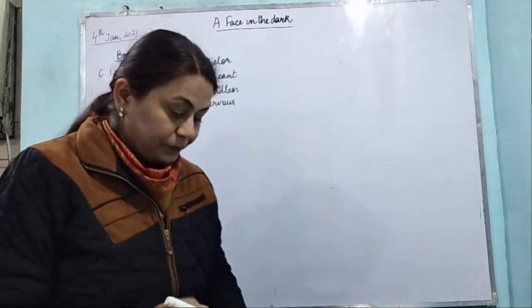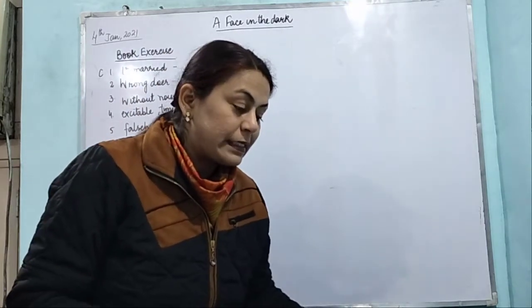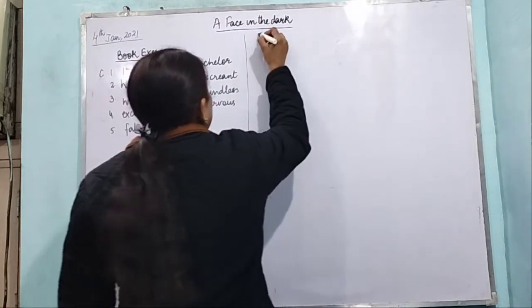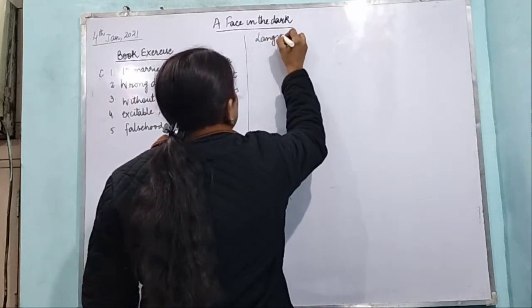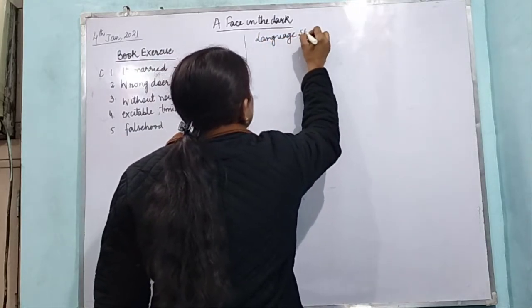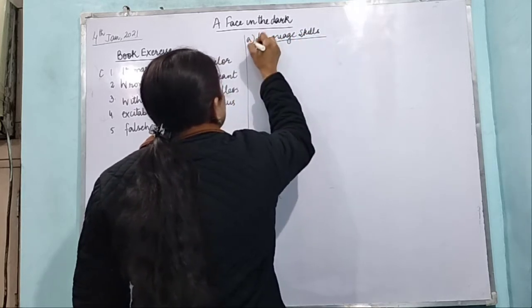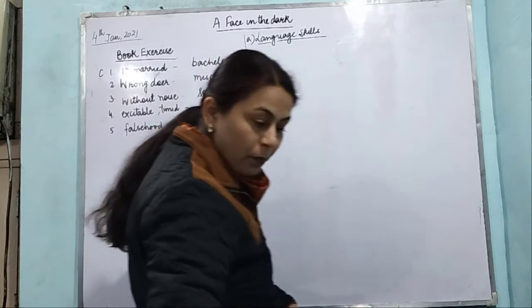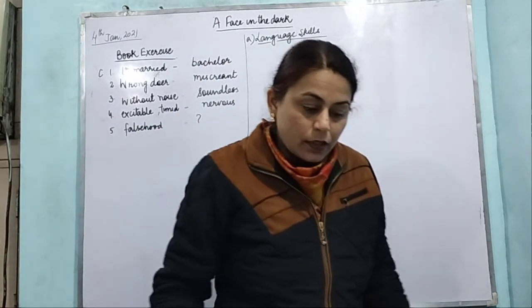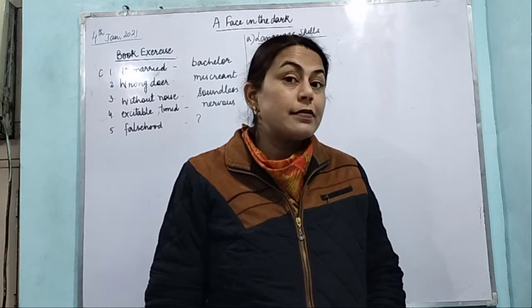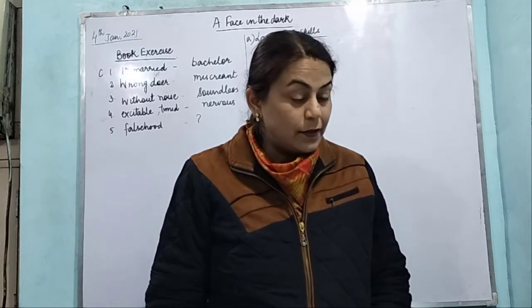Now come to the language skills. Now we come here, language skills. A part. Major Sangster had been teaching for several years. Had been. So which tense is this? Had means past.